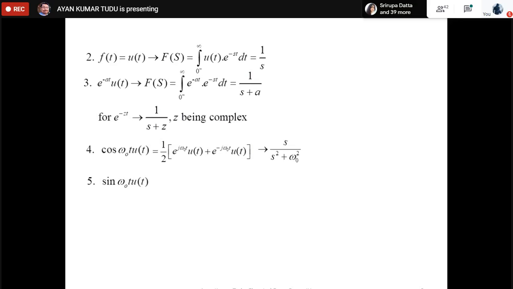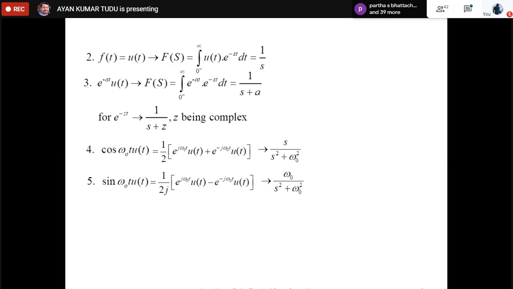The same thing can be applied for sine omega naught t ut also. So here the expression is something like this. If we solve it, we get omega naught by S square plus omega naught square. So what can we infer from this particular sequence?